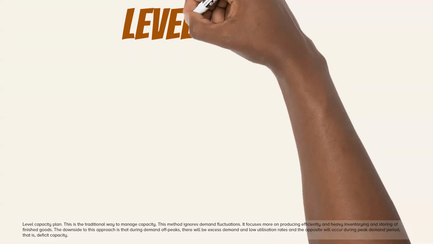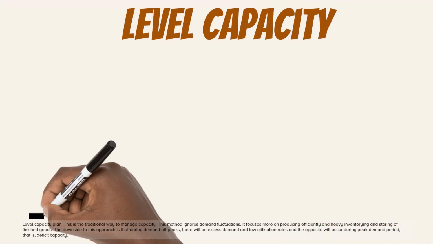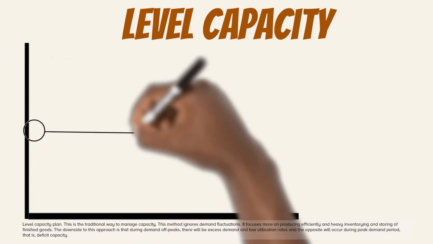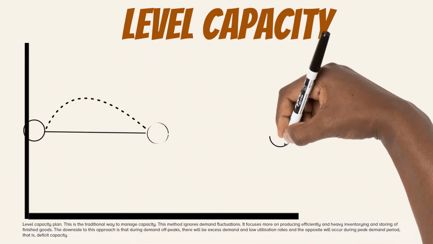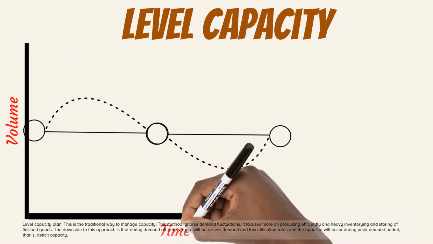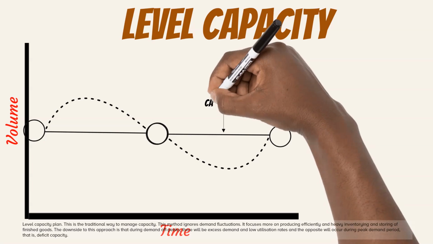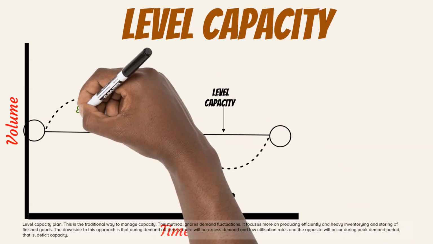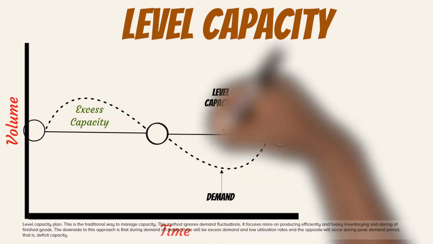Level capacity plan. This is the traditional way to manage capacity. This method ignores demand fluctuations. It focuses more on producing efficiently and heavy inventorying and storing of finished goods. The downside to this approach is that during demand off-peaks, there will be excess capacity and low utilization rates, and the opposite will occur during peak demand period, that is, deficit capacity.